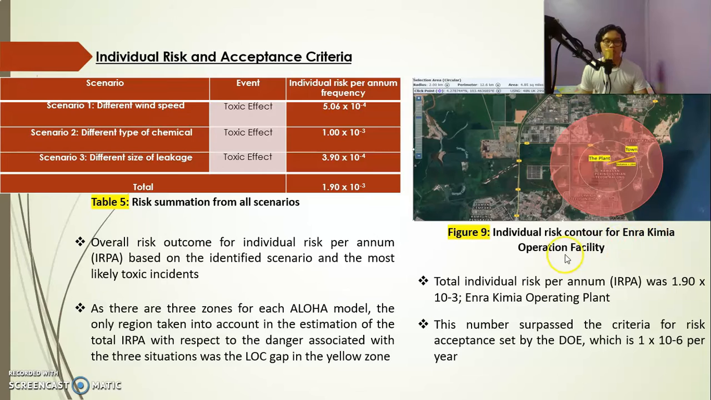So based on Figure 9 here, as you can see, the individual risk contour for Enra Kimia Operation Facility, which is located in Terengganu, and the total individual risk per annum, IRPA, was 1.9 times 10 to the power negative 3 for the Enra Kimia operating plant. This number surpassed the criteria for risk acceptance set by DOE, which is only 1 times 10 to the power negative 3 per year. So the next one,